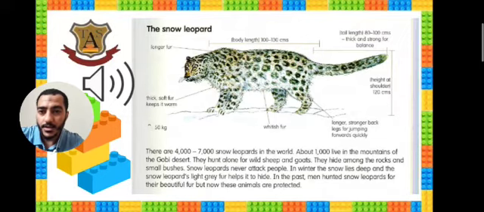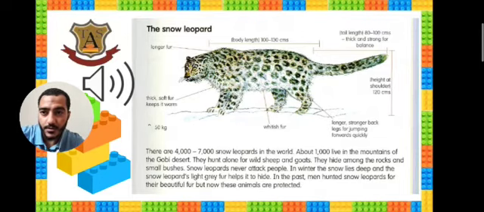Okay, so why are they hiding? They hide because they hunt. Before hunting an animal, they should hide among or behind the rocks and small bushes to attack the animals. Snow leopards never attack people.